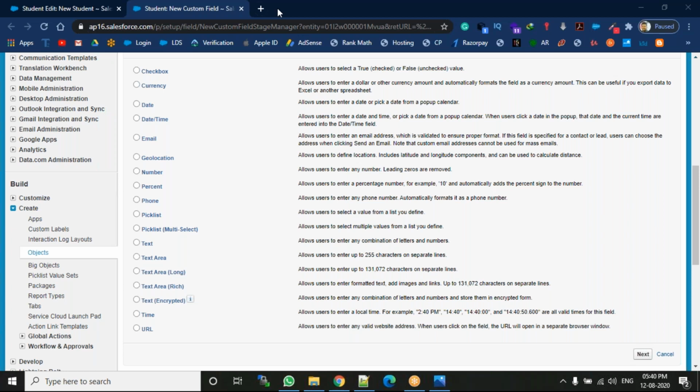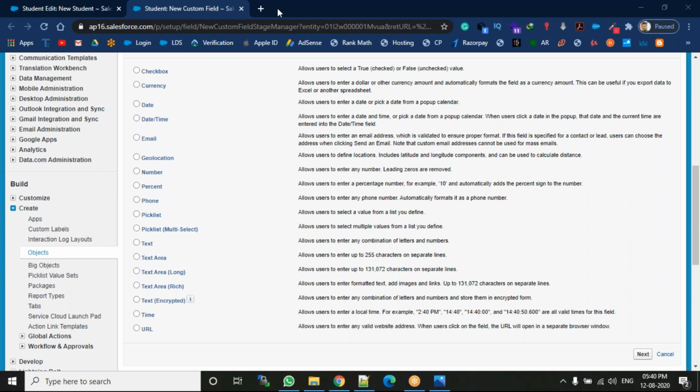1,31,072 characters. That is called the text area long. Next one is the text area rich. Text area rich is about what? It allows formatted text, some images, some links, some videos like that. In this text area rich also we can allow 1,31,072 characters in separated lines.